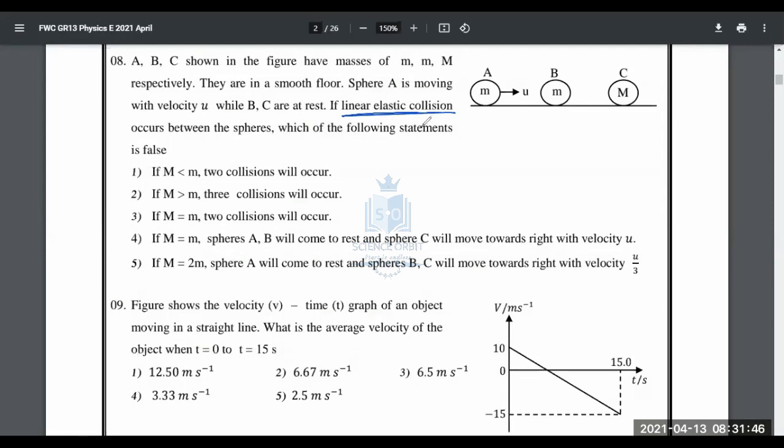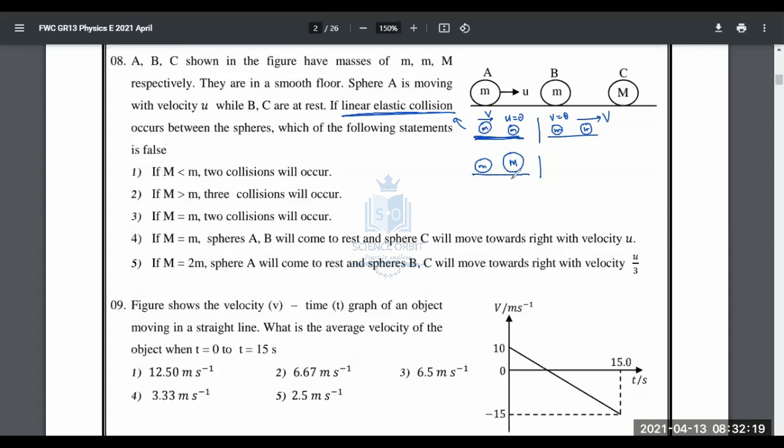Linear elastic collision means, explaining a few things very quickly: when both masses are equal, when this comes at u, right after the collision this stops. This was at rest, and it will move at the same speed, v. And there are instances where this is small and this is really big, mass-wise, not the size, guys.